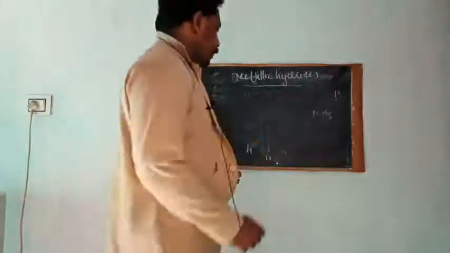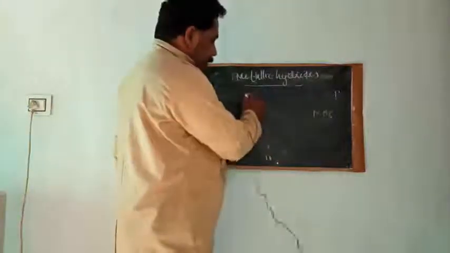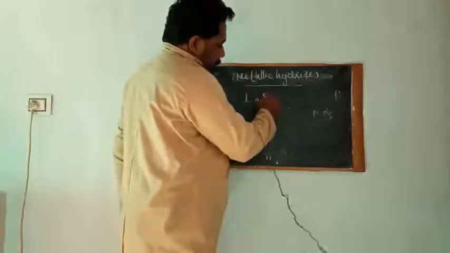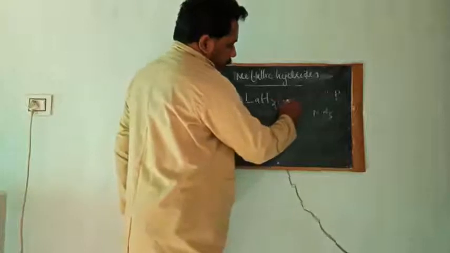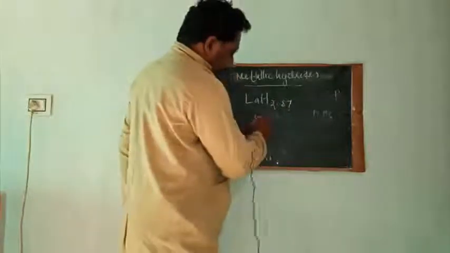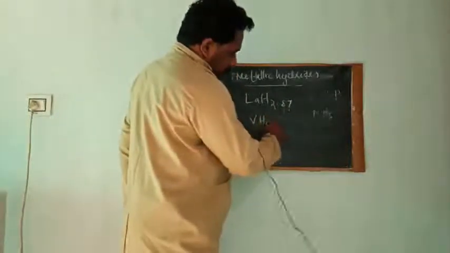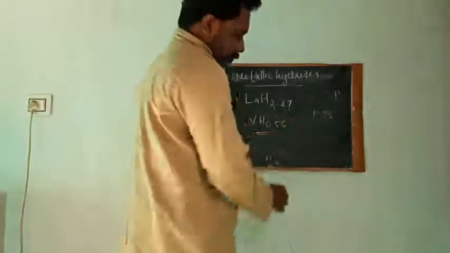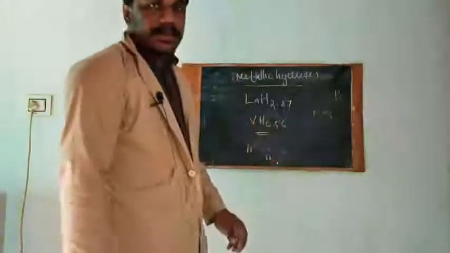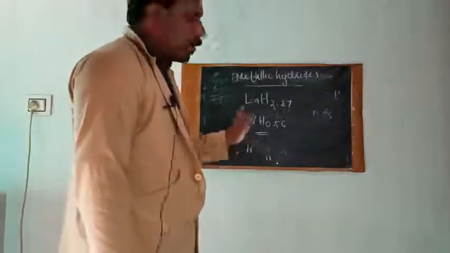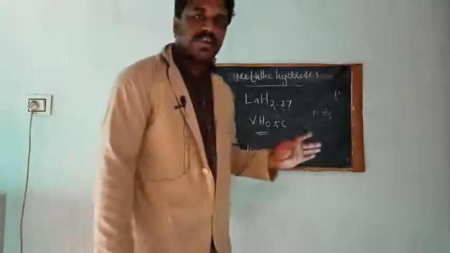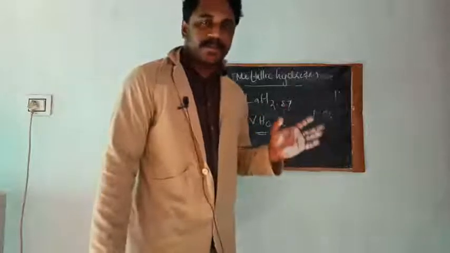One example is lanthanum hydride, LaH2.87, and VH0.56. As you can see over the board, these compounds are non-stoichiometric.